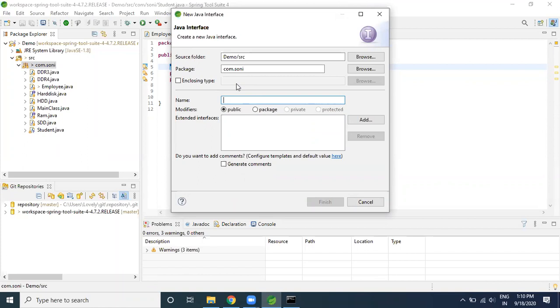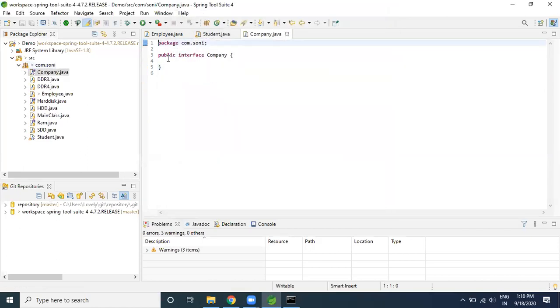Okay, let me do one thing. Let me cover what else is important in case of our laptop, hard disk. As of now, I'm saying company. I'm just creating the interface. If you see, again, the interface automatically becomes public.